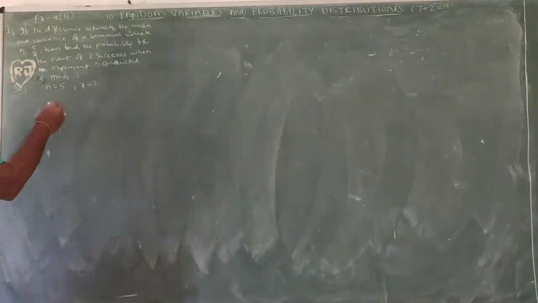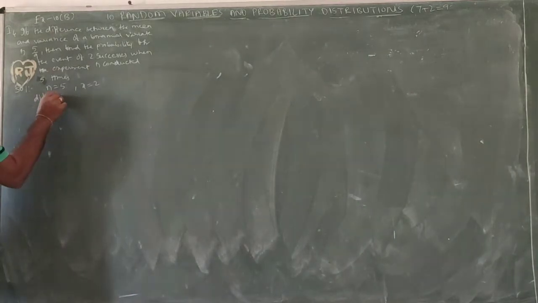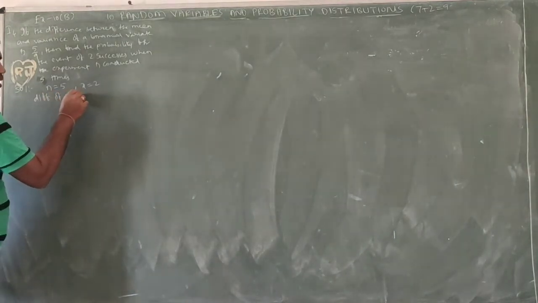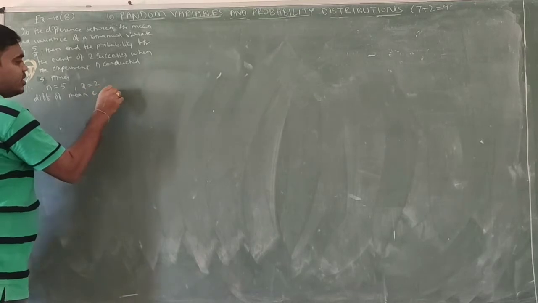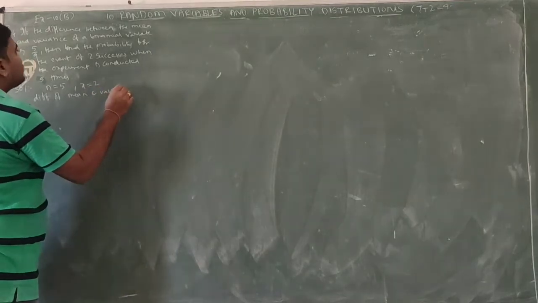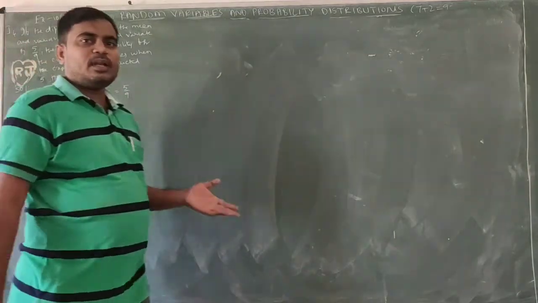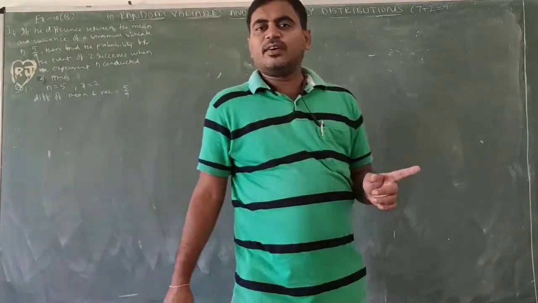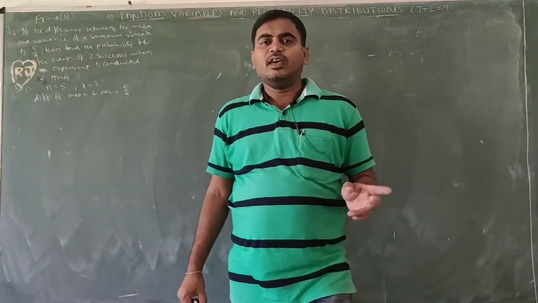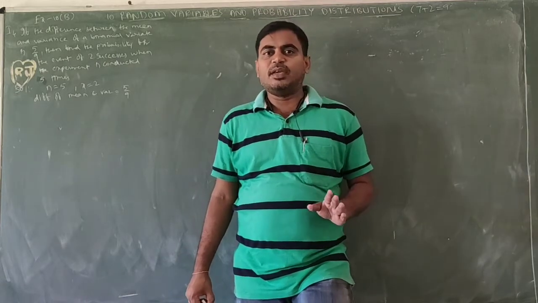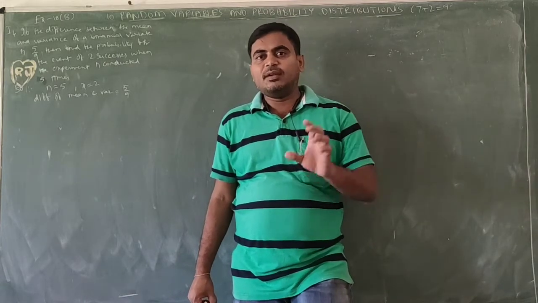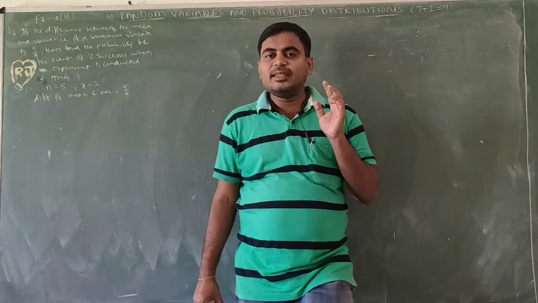So the difference of mean and variance is 5 by 9. Which one is bigger, mean or variance? Always mean is the bigger value. Formula for mean is NP; formula for variance is NPQ. NP is bigger than NPQ because Q is less than 1.